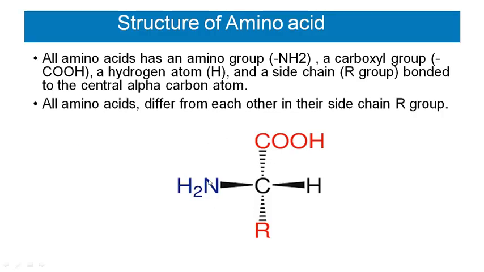It contains R-CH-NH2-COOH. Okay, so each amino acid will have an amino group, NH2 group, a carboxyl group, COOH, a hydrogen atom, and a side chain R group, which are bonded to the central alpha carbon atom. All amino acids differ from each other only in their side chain R group.